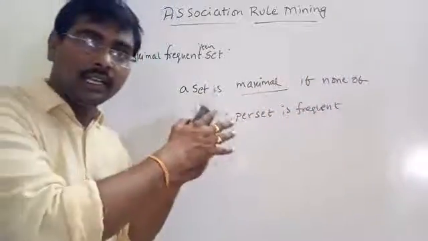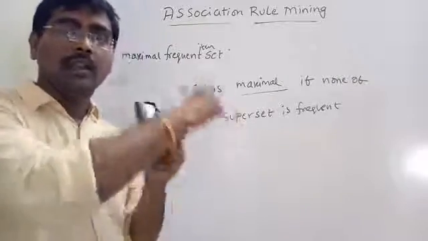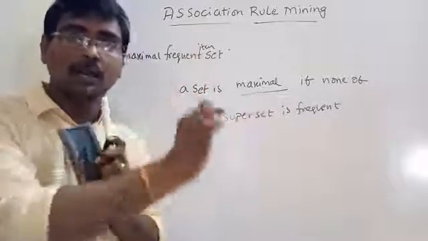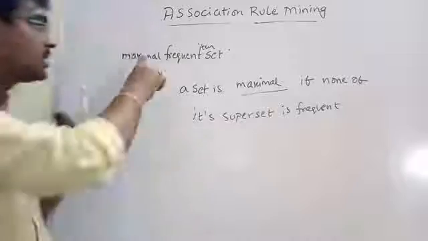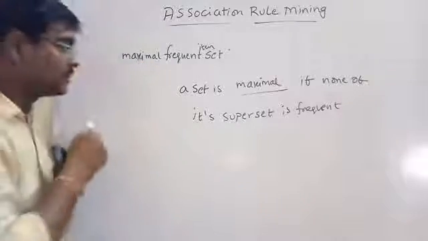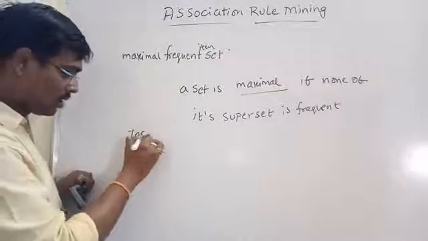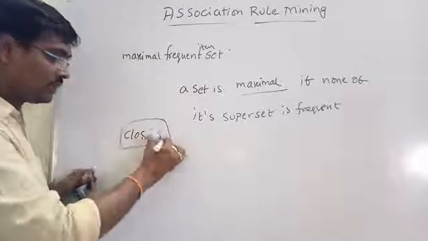Suppose if one item set is frequent, then none of its supersets is frequent. That is called maximal frequent item sets. And the last one is closed item set.